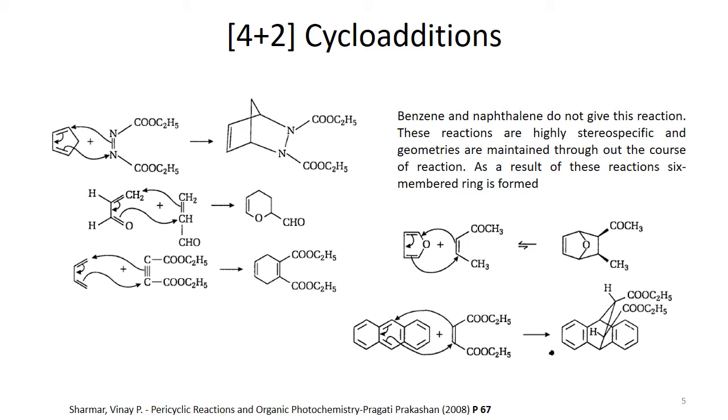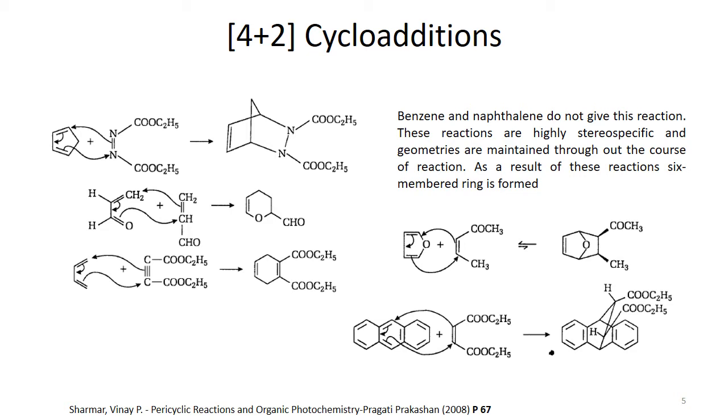If you compare these reactions with the reactions of benzene and naphthalene, we see that furan and anthracene react to form cycloaddition products, like this 4+2 cycloaddition reaction, but in comparison benzene and naphthalene don't give this reaction. What does it mean? It means that benzene and naphthalene are more stable, and their stability doesn't let them get involved in these kinds of reactions.